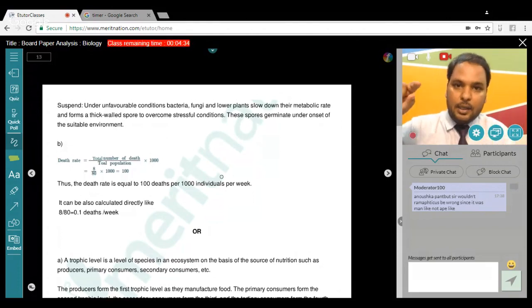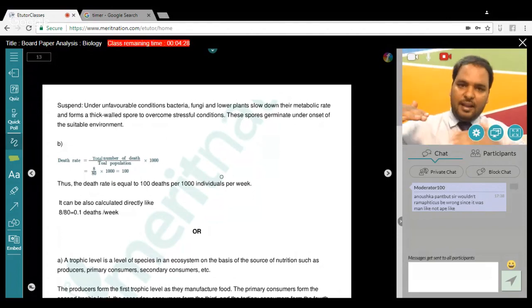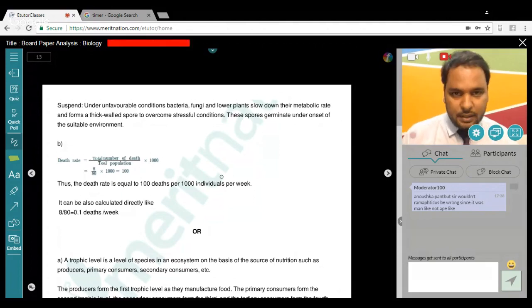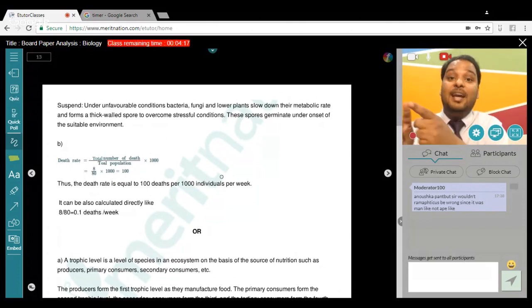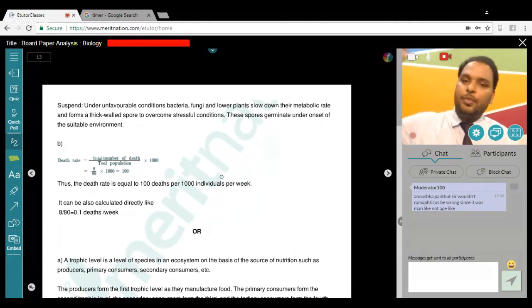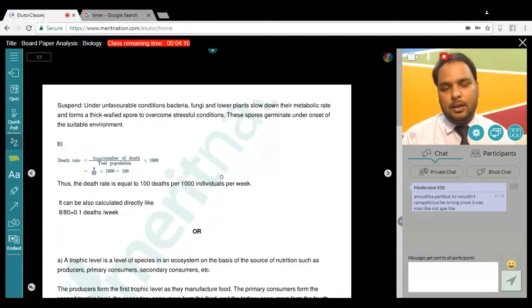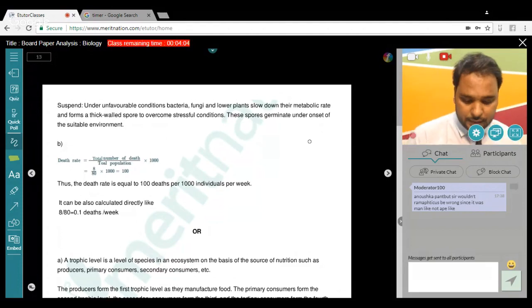The decomposed organic matter comes from the top level or any level. Every level, whenever an organism dies, goes onto the surface of the earth, and then it is acted upon by microorganisms. Whenever that happens, it goes into the detritus food chain. So what you need to answer is how they are connected. Yes, basically the top level is connected to the very first level of the detritus food chain. And now we are into the last question.